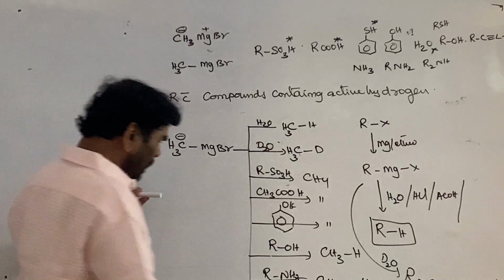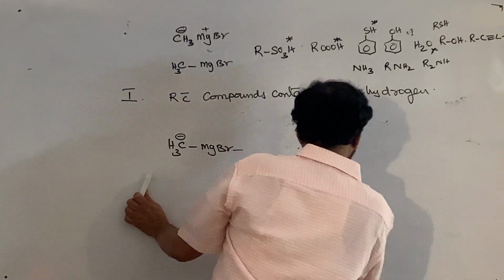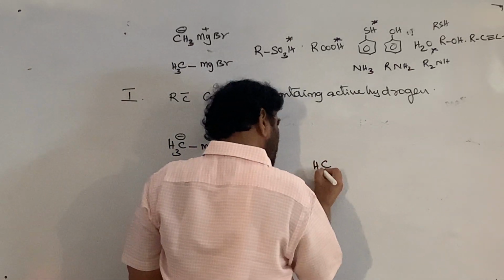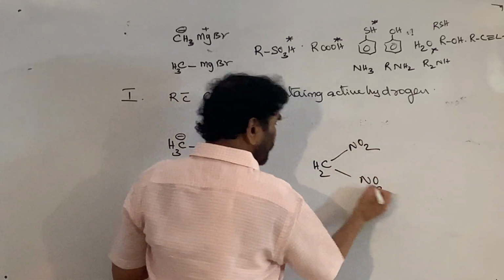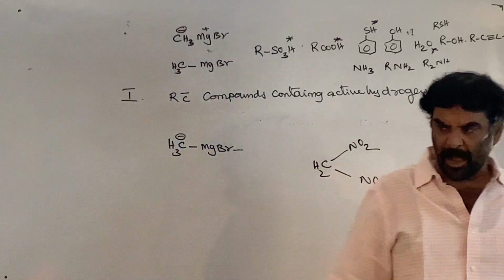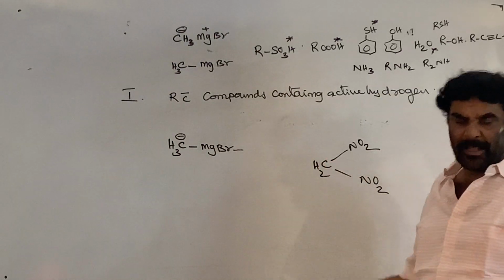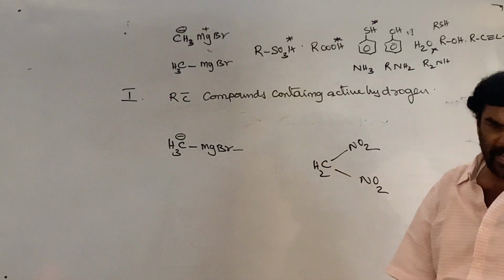See here, one more compound that is not listed. This contains CH2NO2. This is the compound nitromethane. This is a compound containing active hydrogen. This is the active methyl group. The hydrogen present on the active methyl group is also acidic hydrogen.